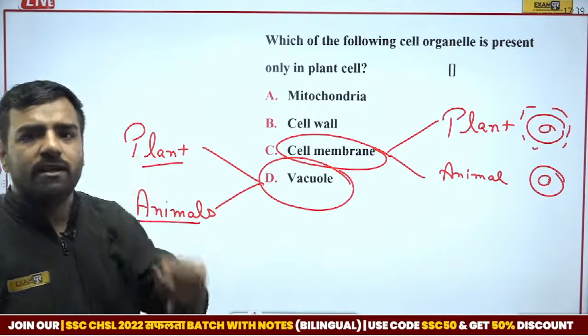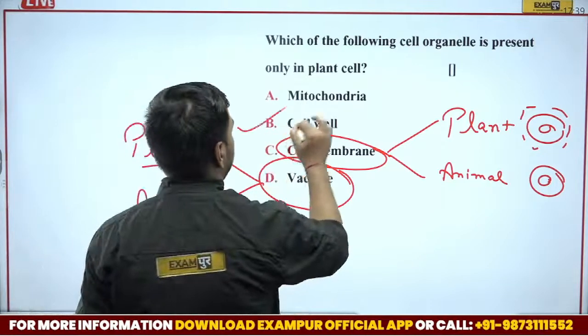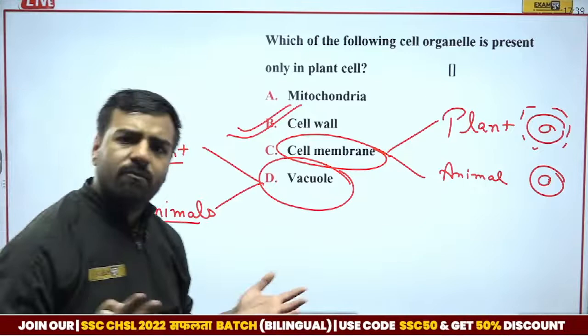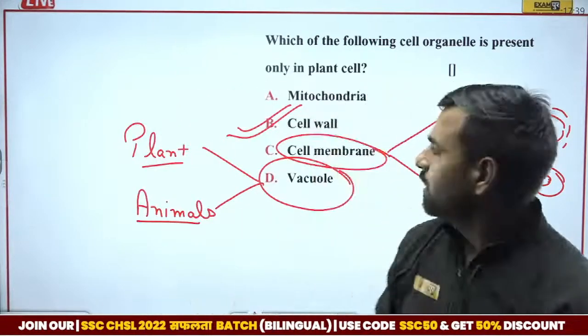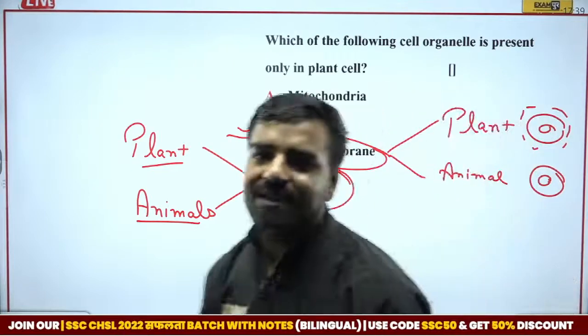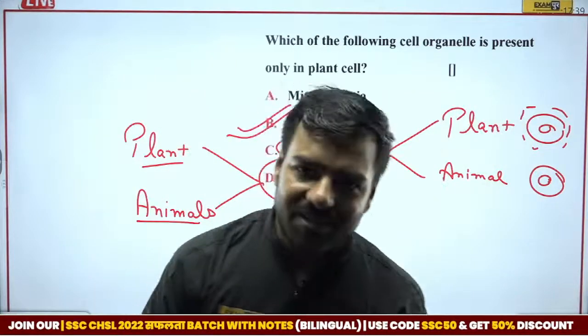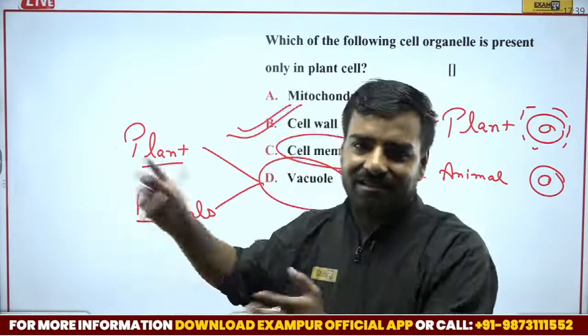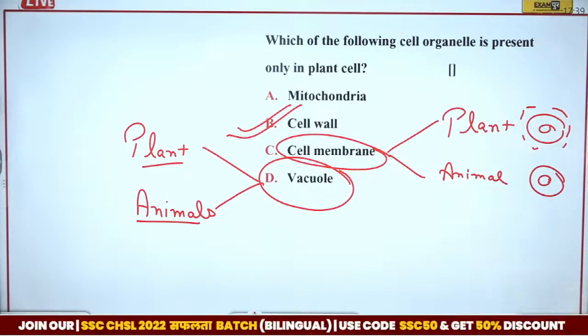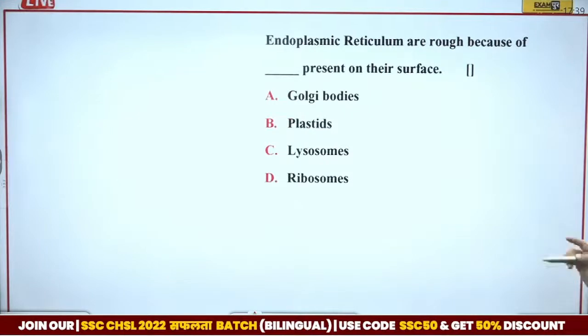Yes, now you're totally correct. If I talk about the cell wall, it is only and only present in the plant cell. Obviously, mitochondria is again in both because it is giving you energy. So the correct answer is cell wall, and Vikram, totally correct. No issues, man. All men make mistakes. Even I committed mistake, right? Over there. No issues. Cool. So here, cell wall is the correct answer.